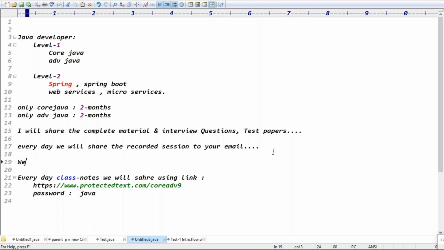And for this batch, guys, we will create a WhatsApp group. Once the formalities are completed and a couple of demo classes are done, for the guys who have made the payments, we will create the WhatsApp group and we will chit chat. How can we clear our doubts? You can talk with me in the class. Otherwise, after class, I will spend 10 minutes clarifying your doubts. If you have any questions, let me know so that we can clarify things.